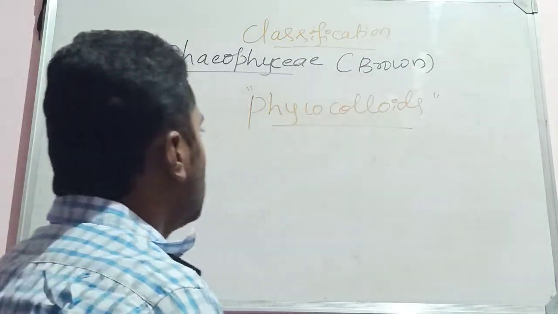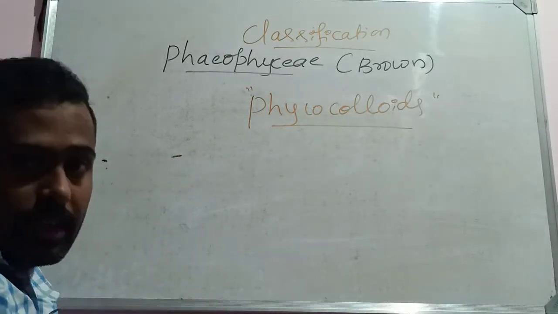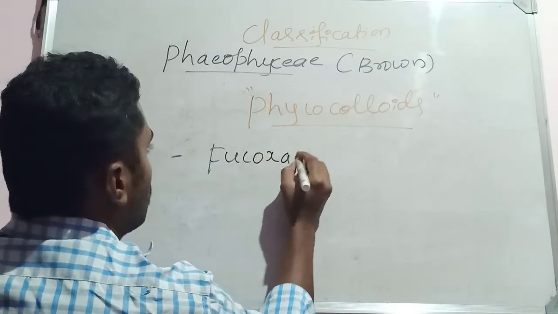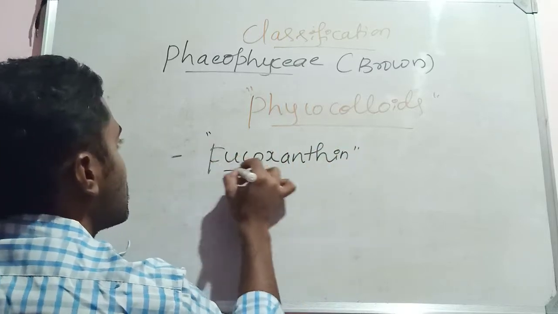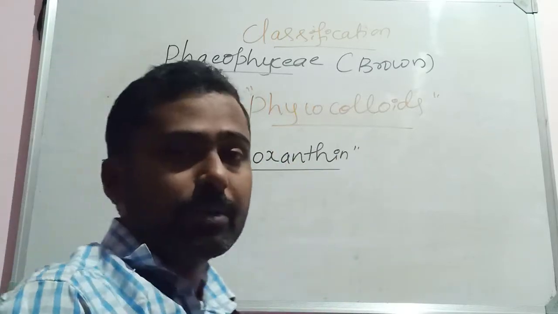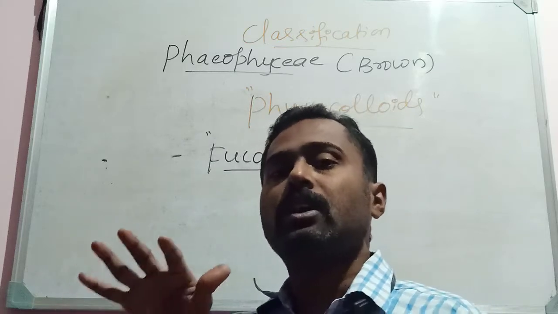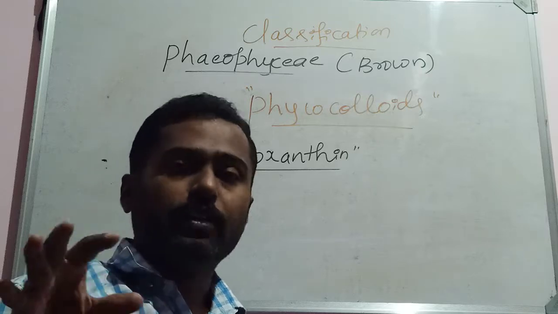Mainly, they have a characteristic brown colored pigment called fucoxanthin. Remember this one, fucoxanthin. This brown pigment masks the other pigments found in the cell, that is chlorophyll and the other pigments like carotenes, xanthophylls and phycobilins.